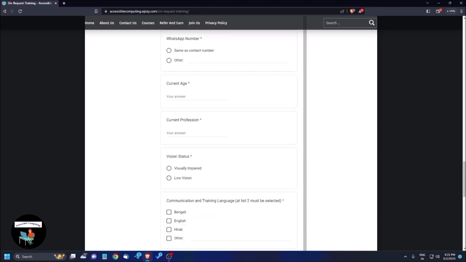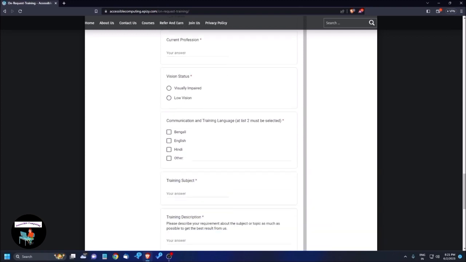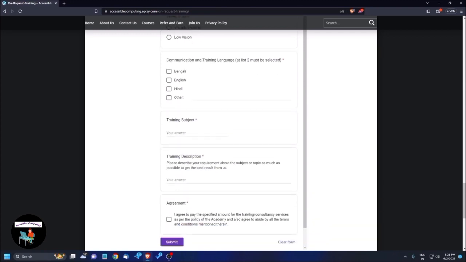Communication and training language. Training subject, required, edit. So what is the subject of your training and training description, required. Edit. Next edit, heading level 3, list with 1 item. Checkbox not checked: I agree to pay the specified amount for this training and consultancy services as per the academy policy. See, this is the checkbox which you have to check. Then button, submit. Click on submit button.